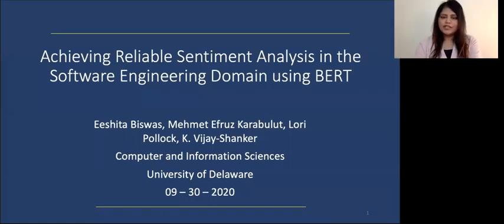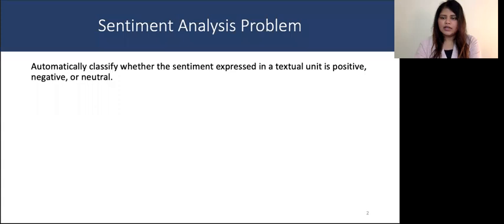Hello, I'm Ishita Biswas and I'll be presenting our paper Achieving Reliable Sentiment Analysis in the Software Engineering Domain using BERT, co-authored by Mehmet Ifrooz, Laurie Pollock, and Vijay Shankar.